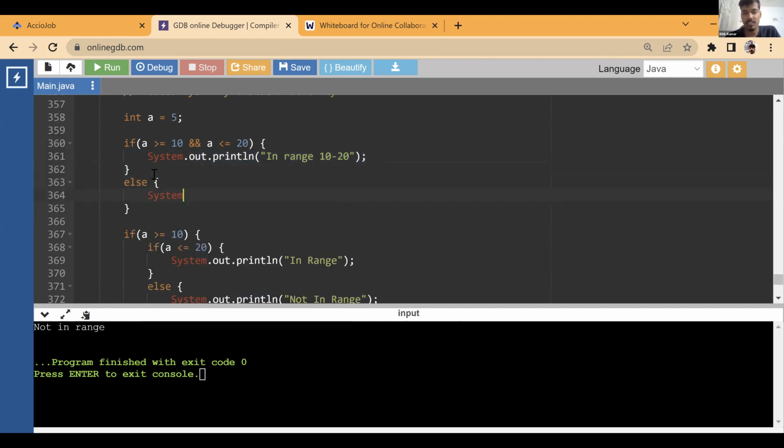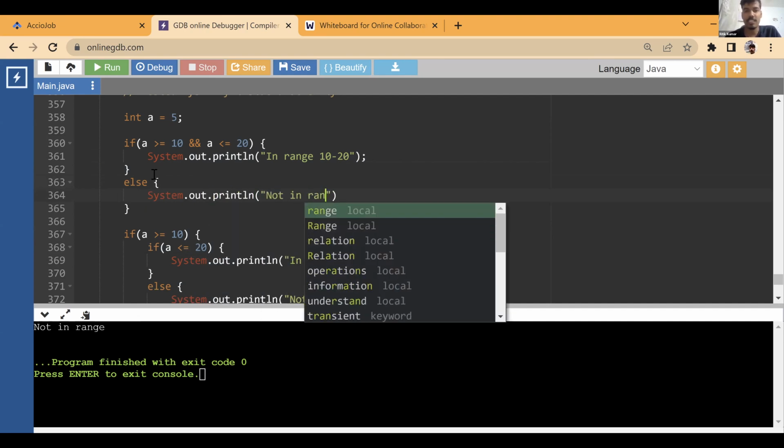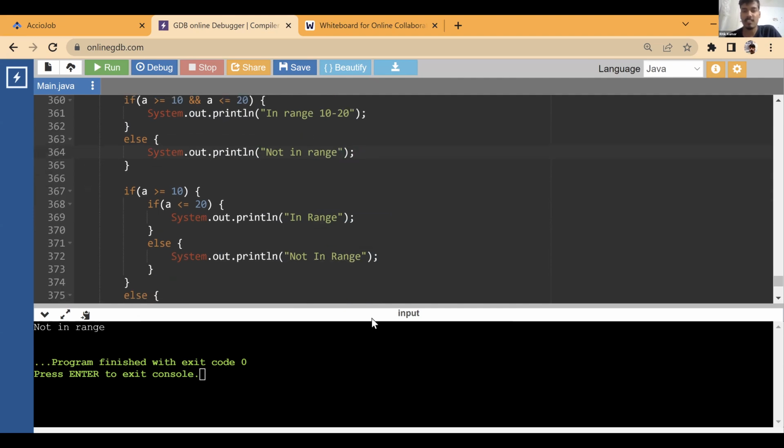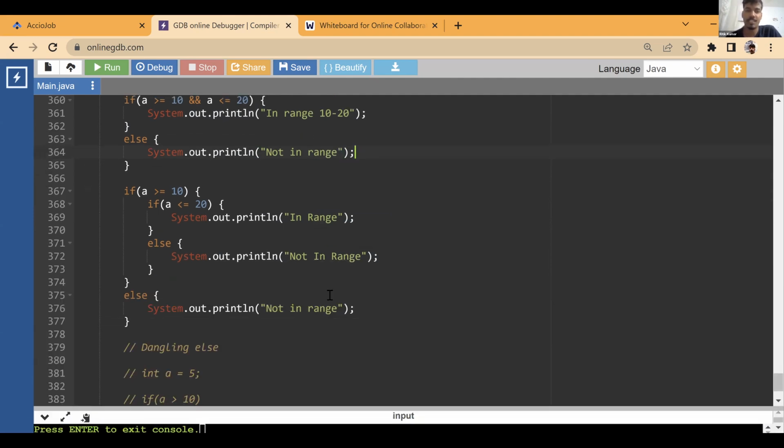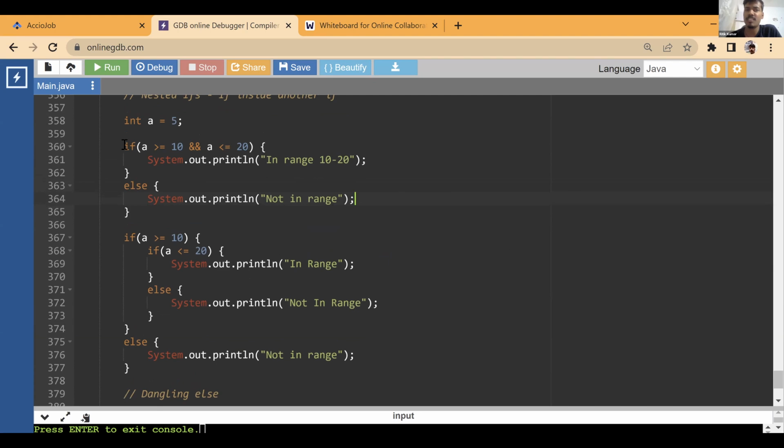So you'd say, sir, logical is looking much cleaner. I don't have to do so many checks. Don't have to write so many elses. But there is one advantage of this nested if. See, here we are just checking if it is in this range, then only we are printing. Otherwise, in all other scenarios, if a is less than 5, if a is greater than 20, or a is a minus value, all the things automatically get skipped.